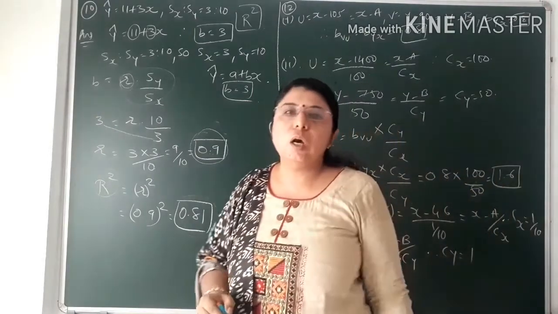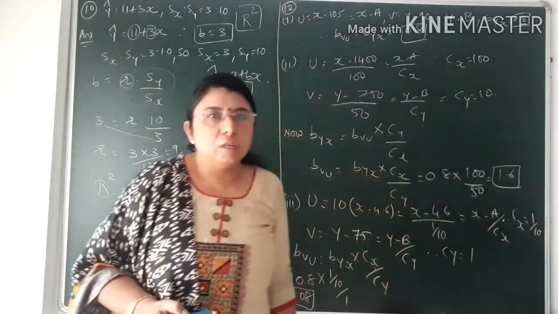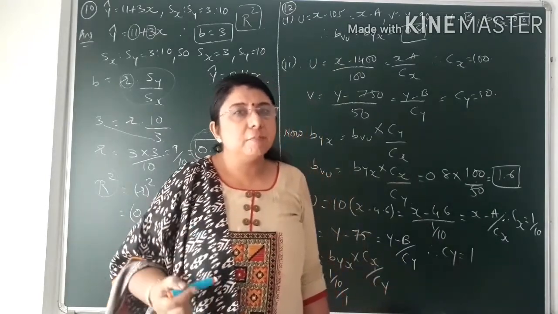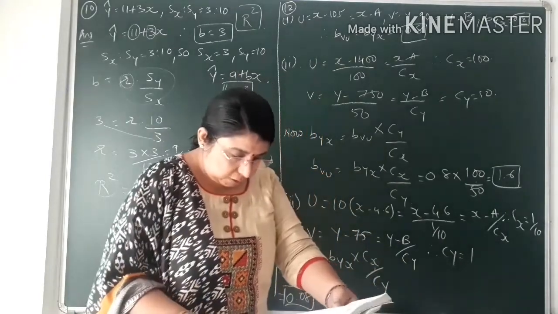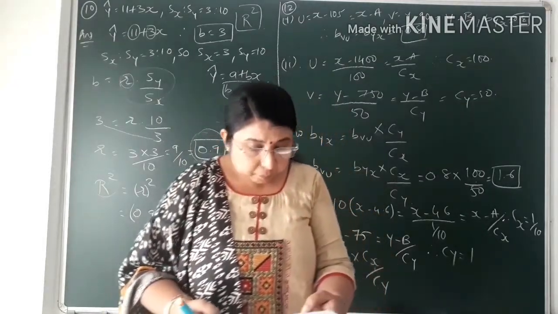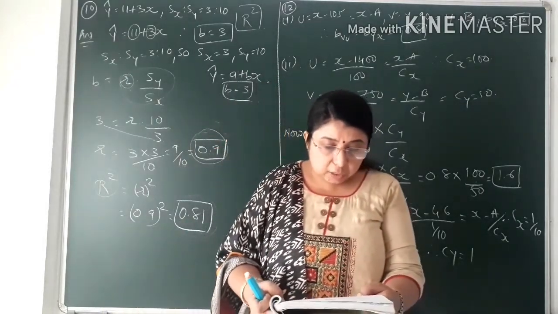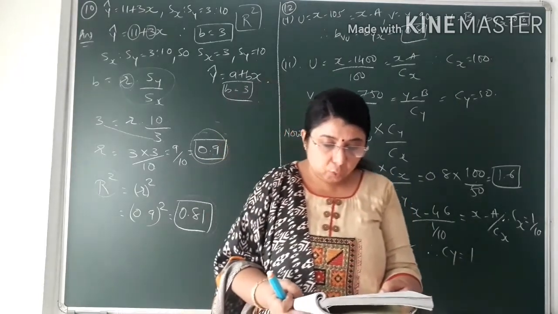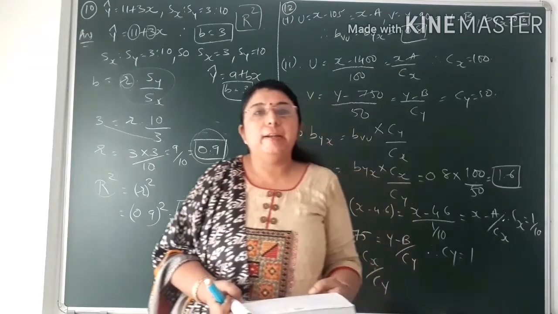Now moving on to the next question that I have chosen, question number 12 of the same exercise and same section D on the same page, that is page number 152. First of all, let us read question number 12. If byx is equal to 0.8, then find the value of bvu for the following u and v.